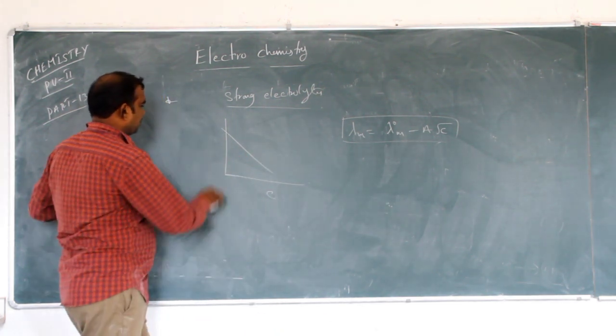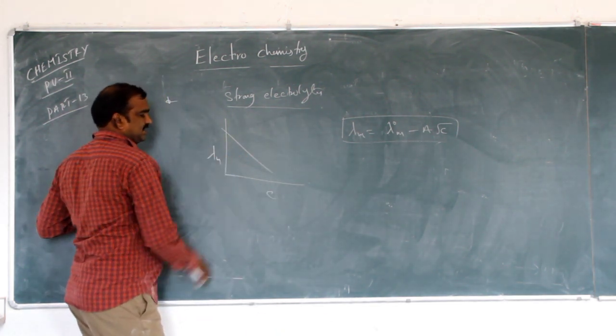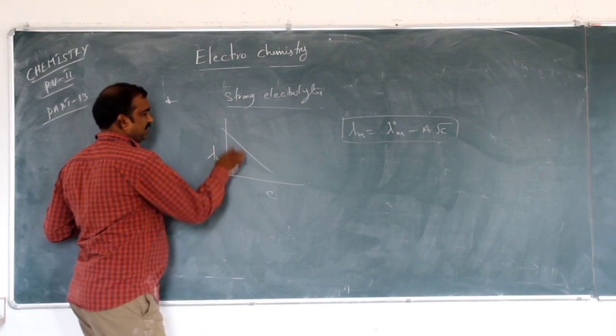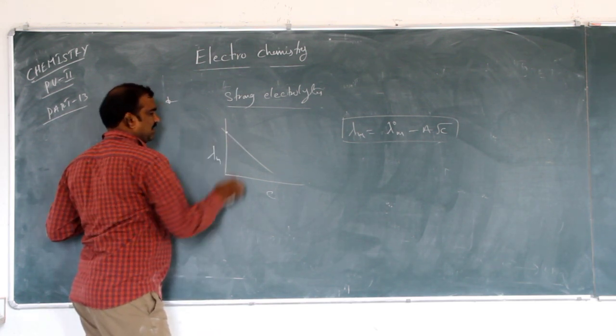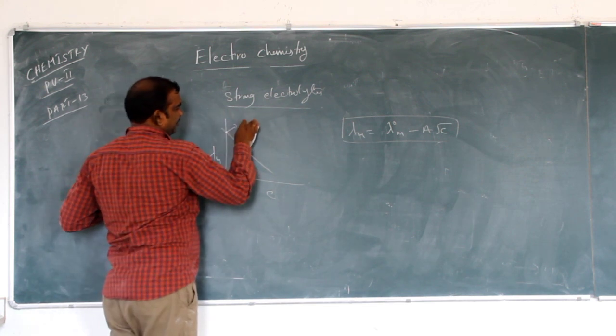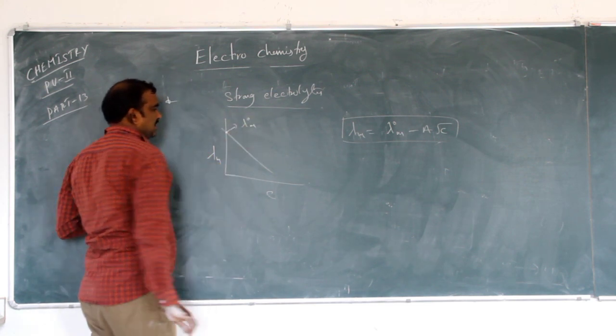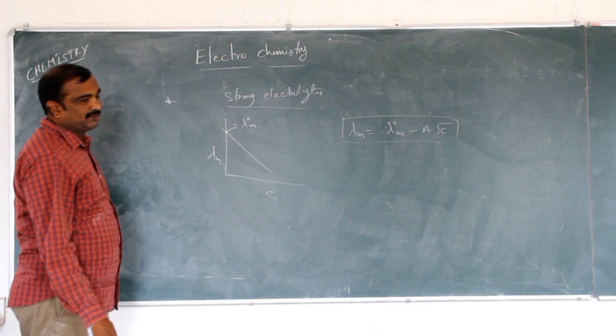If you draw the graph between lambda m and concentration, the point where it touches the lambda m axis is called the limiting molar conductivity.